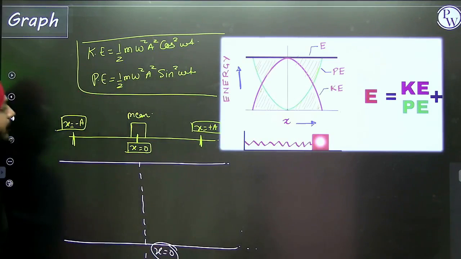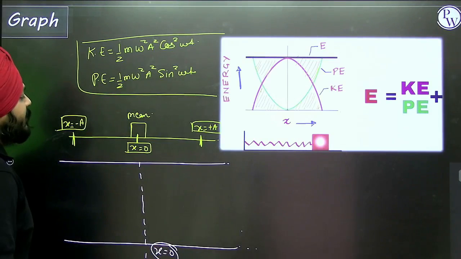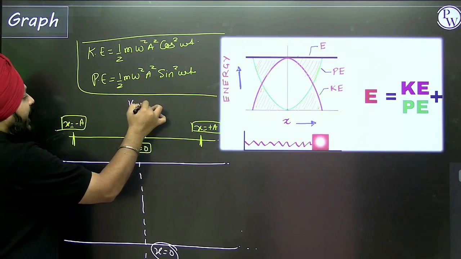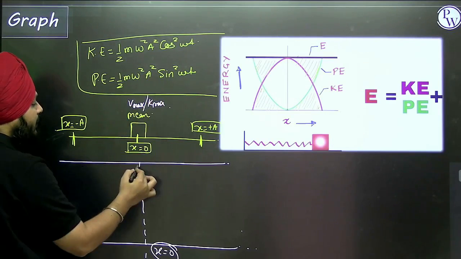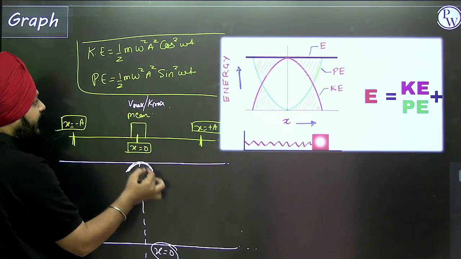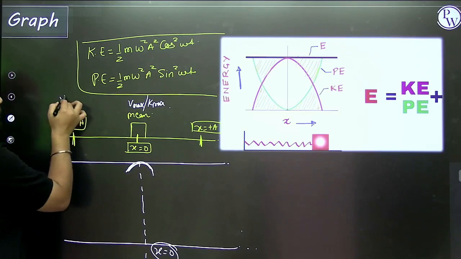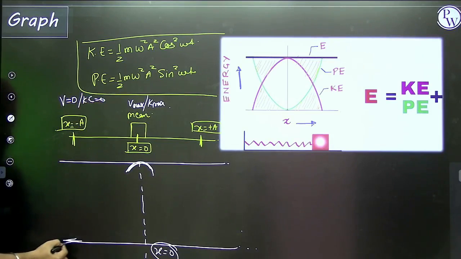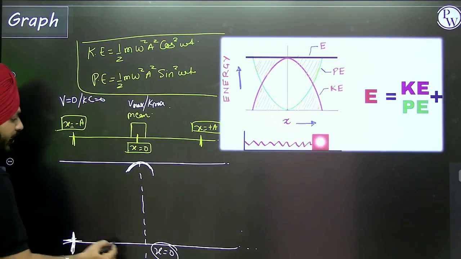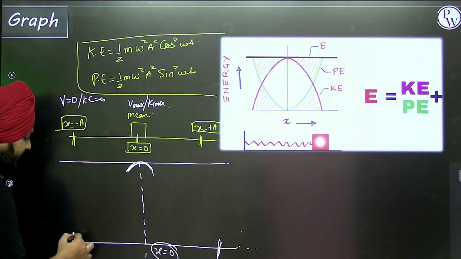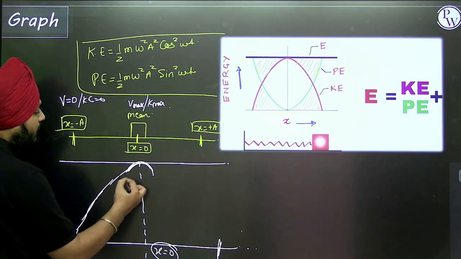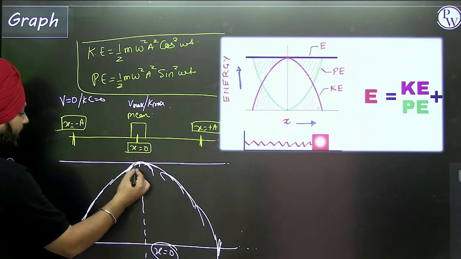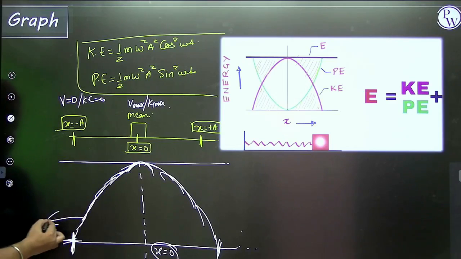At x is equal to 0, the velocity is maximum, so the kinetic energy is maximum. The graph of the kinetic energy will be like this. At the extreme points, the velocity is 0, so the kinetic energy is 0. Here the kinetic energy will be 0, and at this point also the kinetic energy will be 0. So the graph will be like this. This is the variation of kinetic energy.